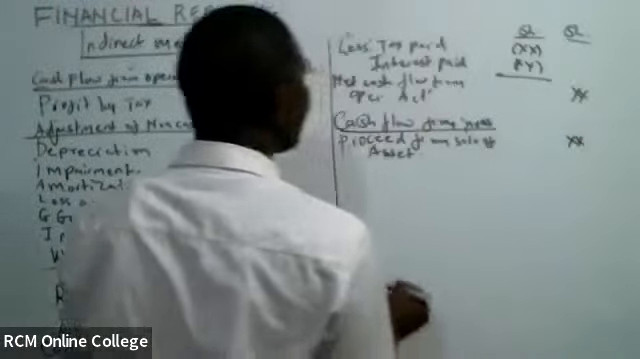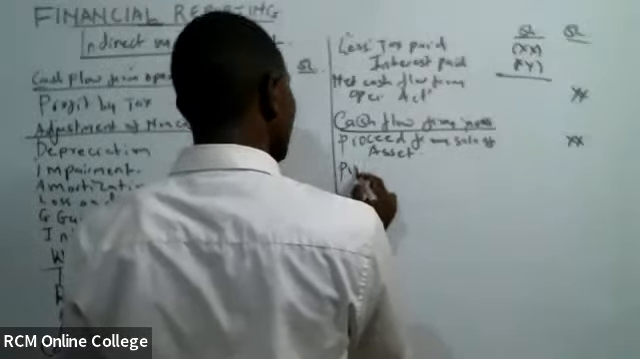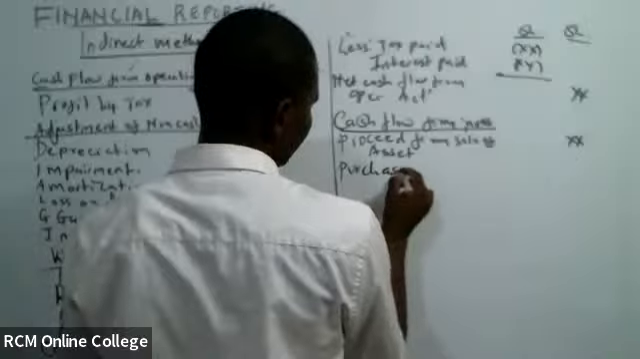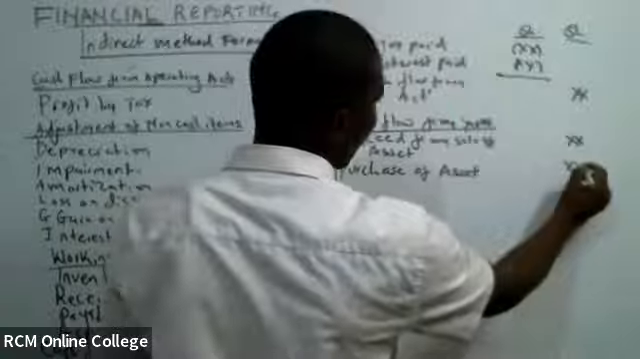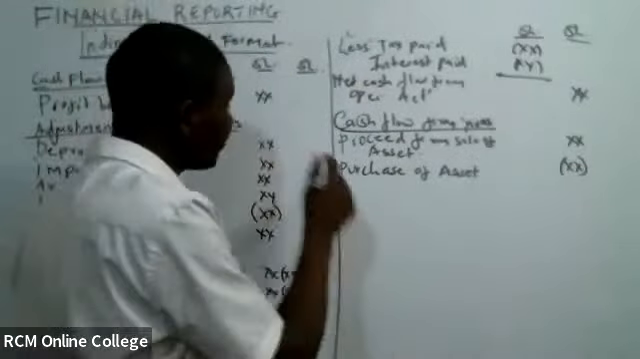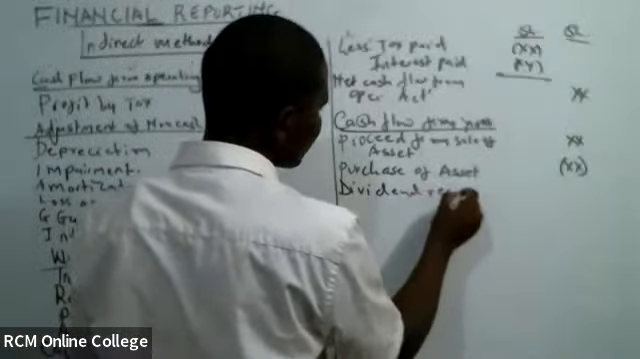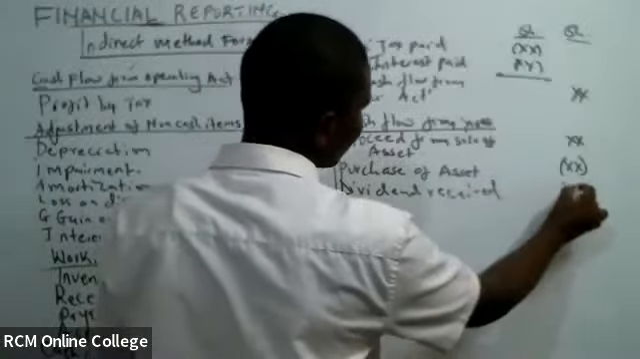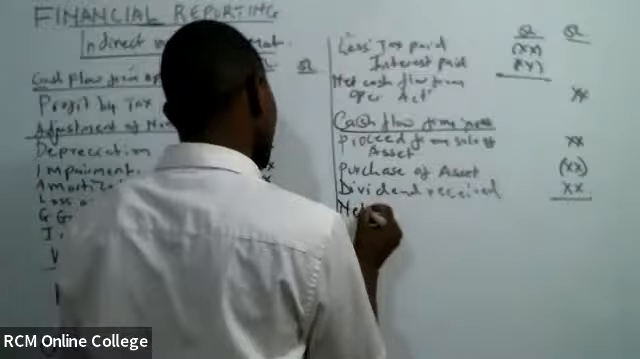Pesa imekuja. Then we go to purchase of asset. Tumenunua. Pesa yetu imefanya nini? Imepungua. Pesa imepungua. Then dividend received. Tume receive some dividends. What happened to our cash? Imeingia mingi. So then we can have net cash flow.